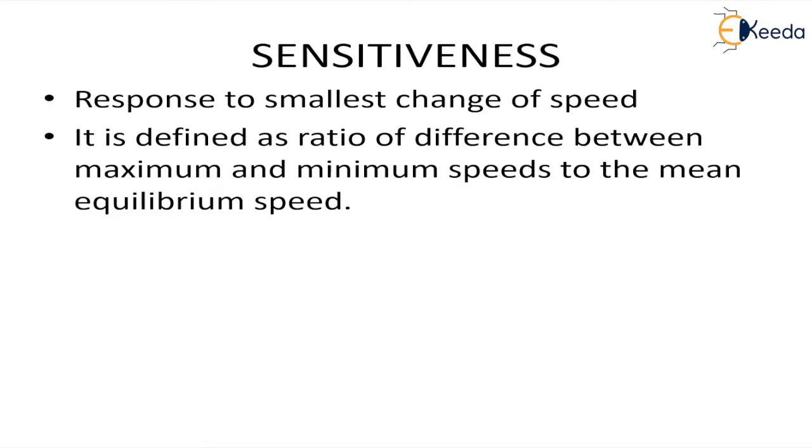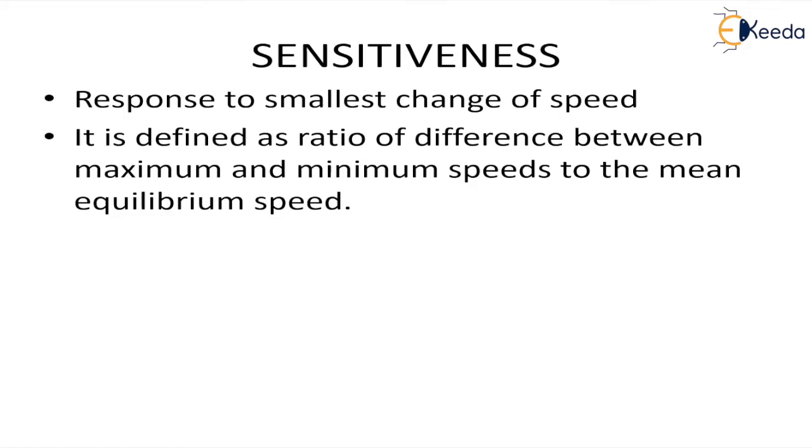So when we talk about governors, the function of a governor is to regulate the change of speed between maximum and minimum load conditions. So we say the governor is sensitive if it responds actively and rapidly to the slightest changes in speed. Even for a slight change in the speed, the governor reacts, right? That means for fractional changes, there is movement of the sleeve. If this is satisfied, we say that the governor is sensitive.